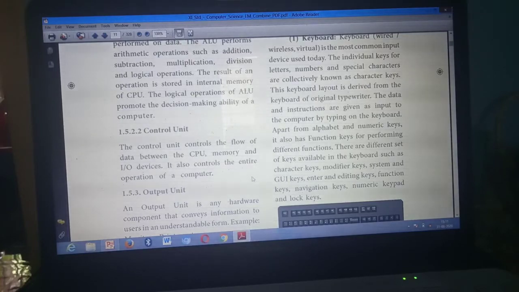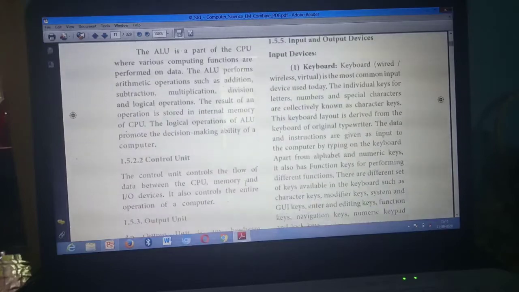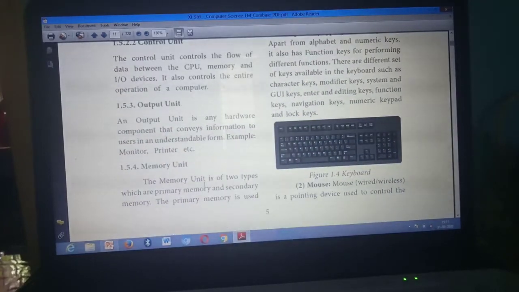Yes. Next, what are the functions of a memory? Same page, page number 5. In this question, I asked you to write one line, isn't it? That line you need to write first. What is the line? Memory enables the computer to store program. First line you need to write.